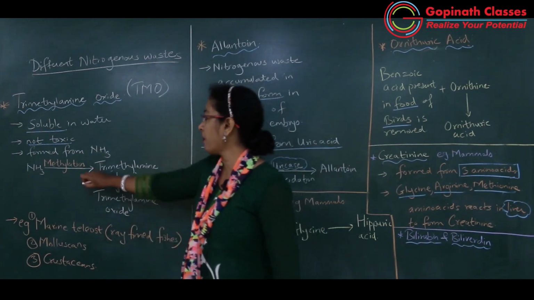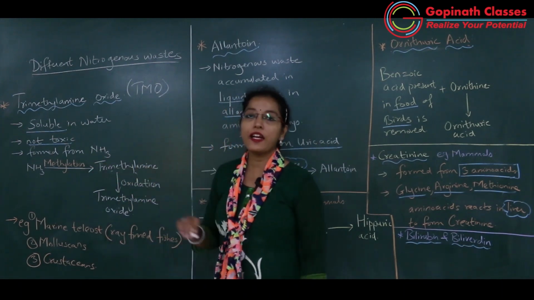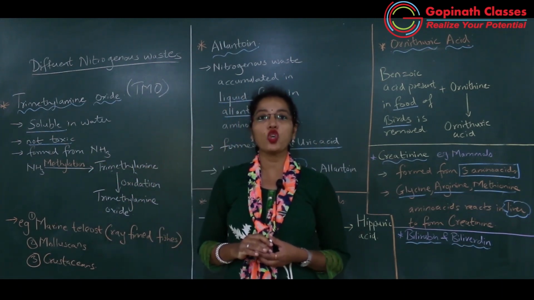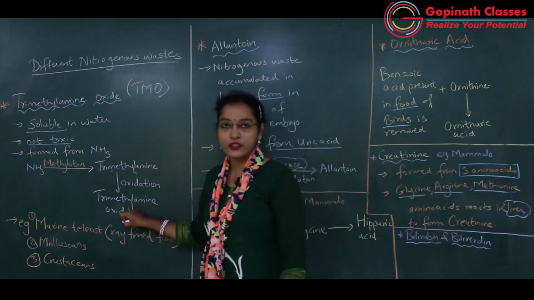So what is formed after methylation of ammonia? Trimethylamine, and trimethylamine undergoes oxidation to form trimethylamine oxide.